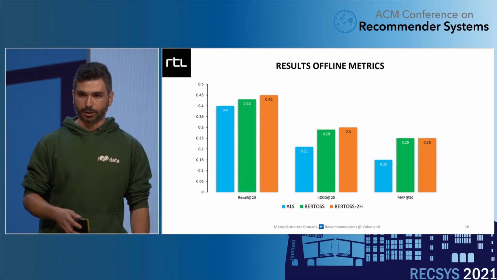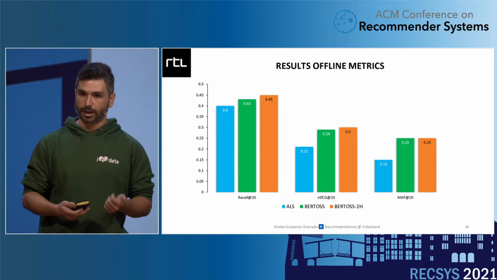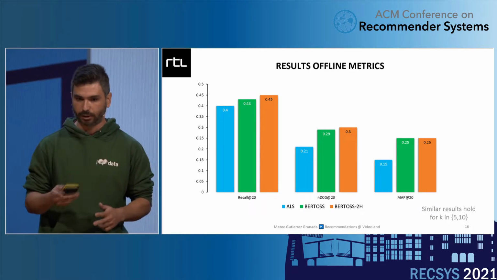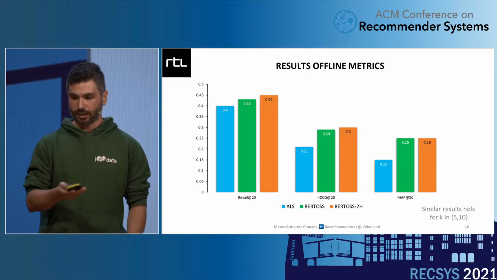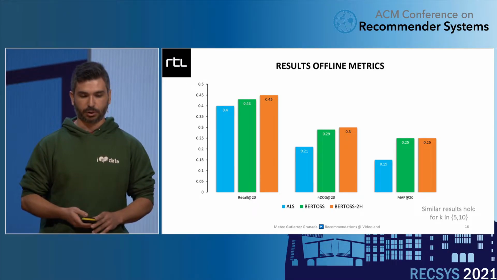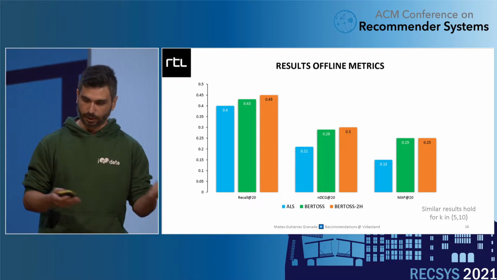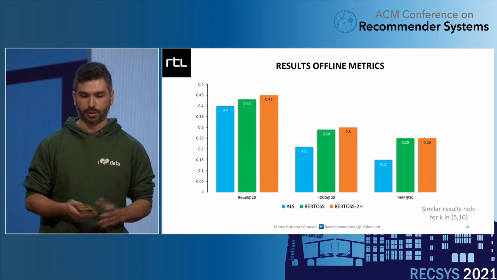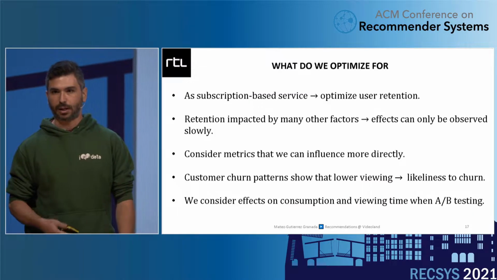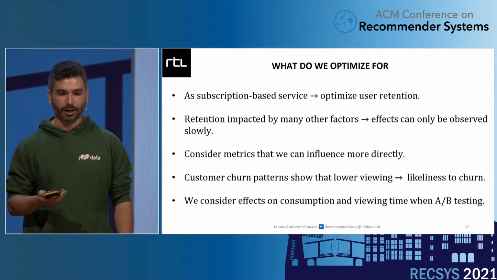Exposing this model, Bertos, with only one head, only the softmax head, as well as the two-headed version, against the ALS model yields slightly better results in terms of offline metrics like recall, NDCG, and mean average precision. But most importantly is how this behaves online.